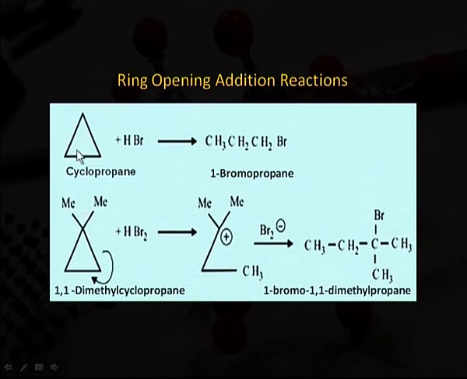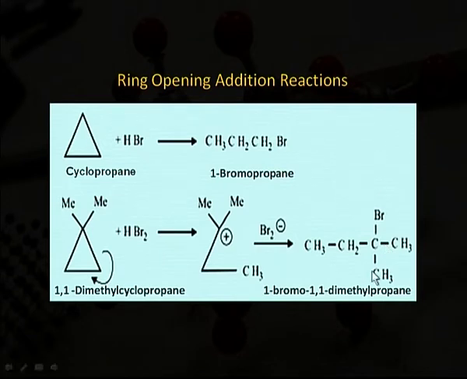This reaction shows that cyclopropane when reacted with HBr gives an open ring structure, that is 1-bromopropane.